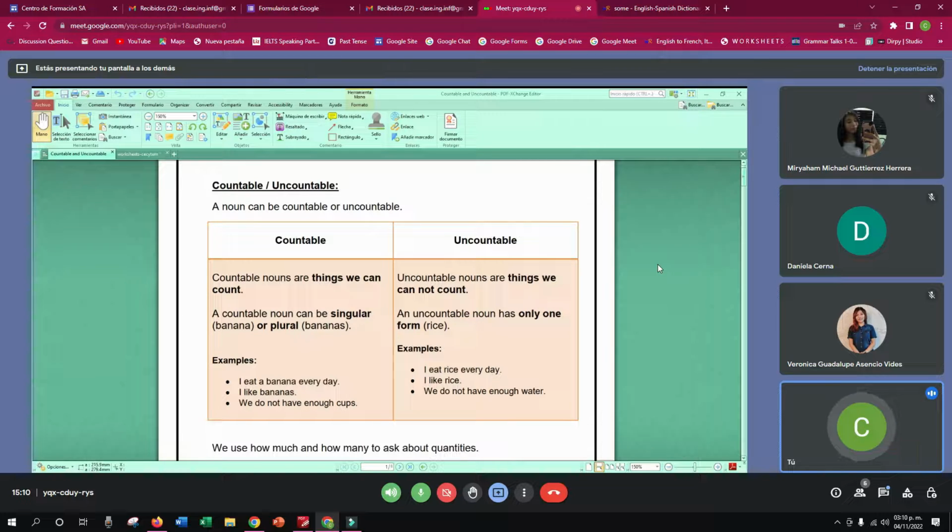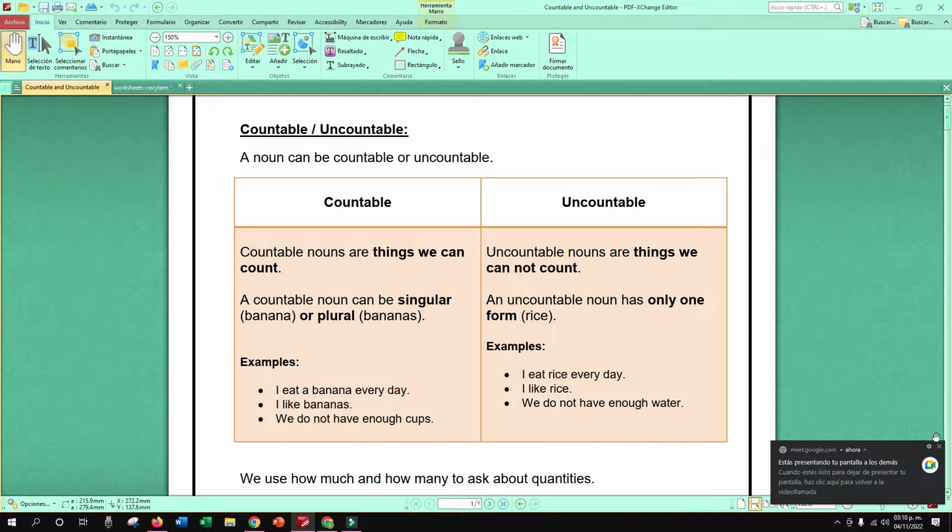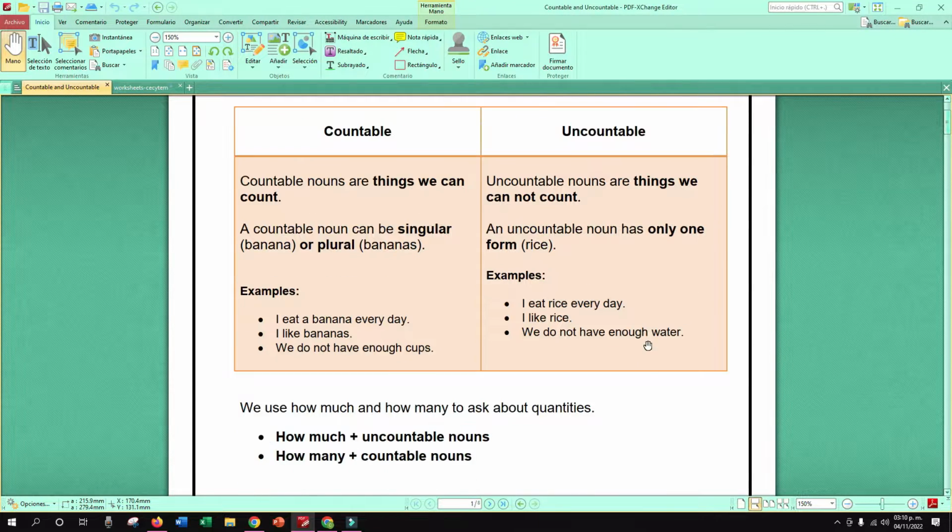So rice, we cannot count one rice, two rice, or a rice, no. We can say rice, that is uncountable. We can say a pound of rice, a bag of rice, right? Also water, you have to say, I want a bottle of water or a glass of water, but you cannot say, give me 3 waters. No, that is incorrect, right?